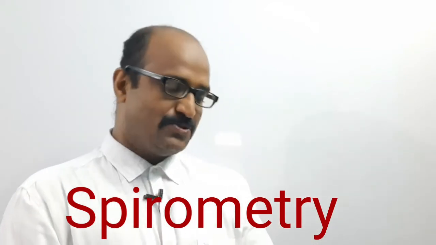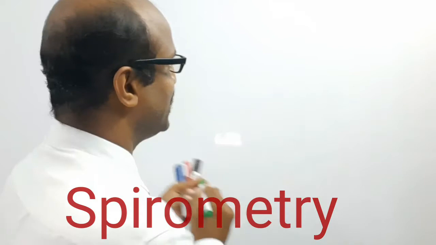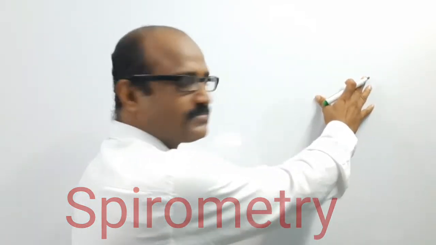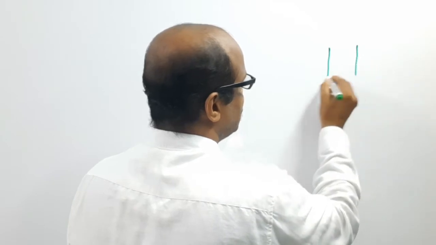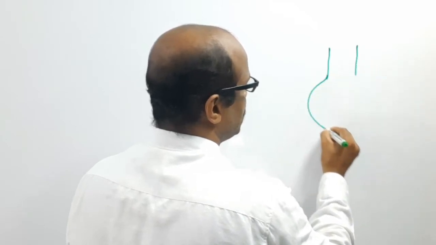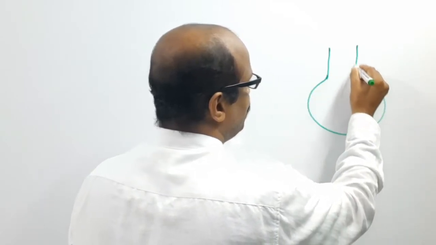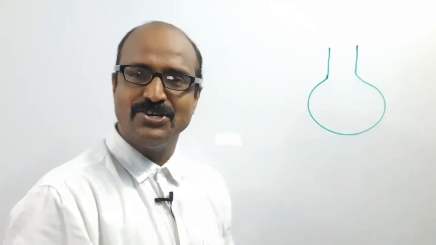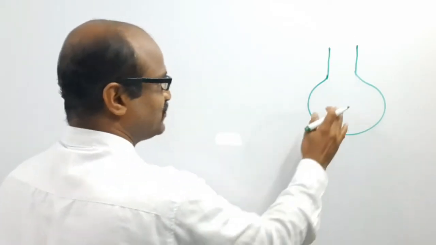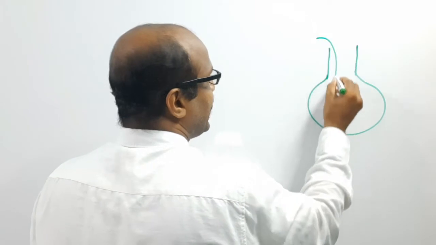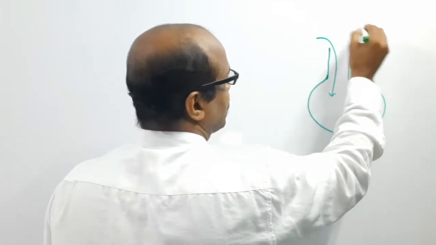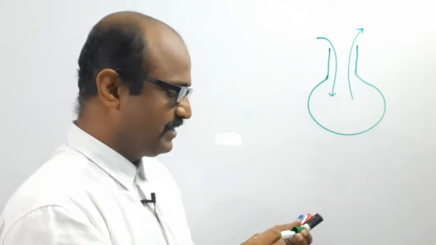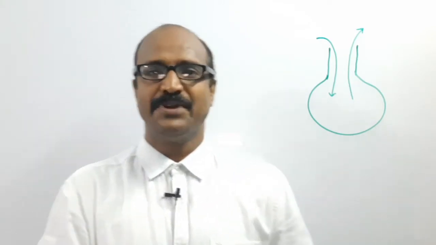Suppose that this is the lungs of a human, and this is the total volume of lungs. We take in air and let air out. Suppose you breathe normally.